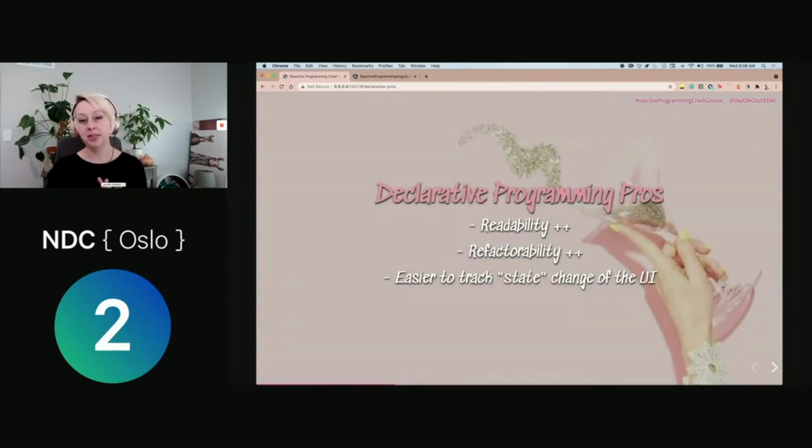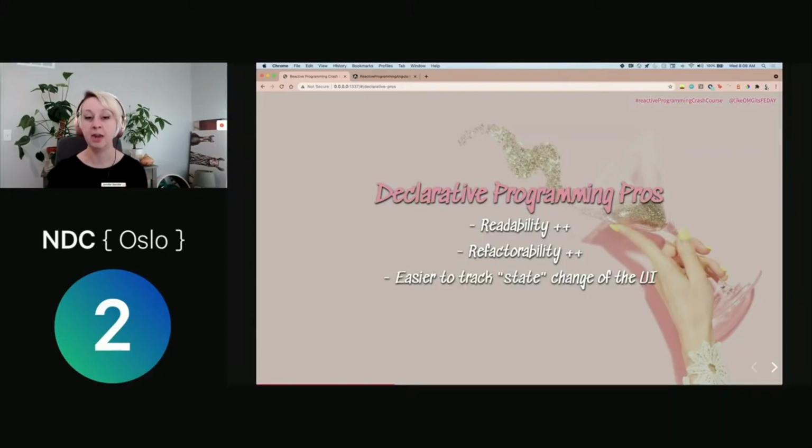All right, so the big thing about declarative programming is it's going to give us more readability because we're kind of describing things versus having to hunt and chase where we might have modified the state of our program. It gives us a lot more power, again, for refactorability for those exact same reasons that we are not searching for a million different places and we're never really quite sure of how we might unintentionally be altering the state of our program.